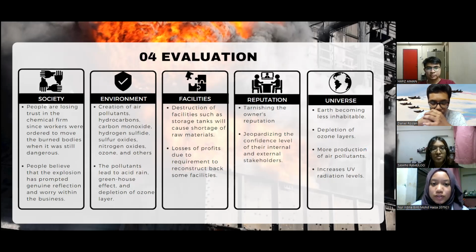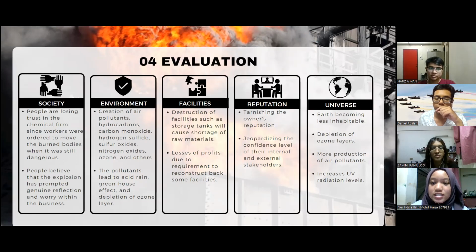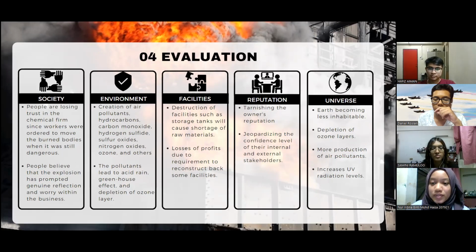The evaluation of the facilities, which is the destruction of facilities such as storage tanks, will cause shortage of raw materials. This will also cause losses of profits to the company due to the requirement to reconstruct some of the facilities. The evaluation on the reputation is that this incident tarnished the owner's reputation. Not only that, it also jeopardizes the confidence level of their internal and also external stakeholders to work with them.